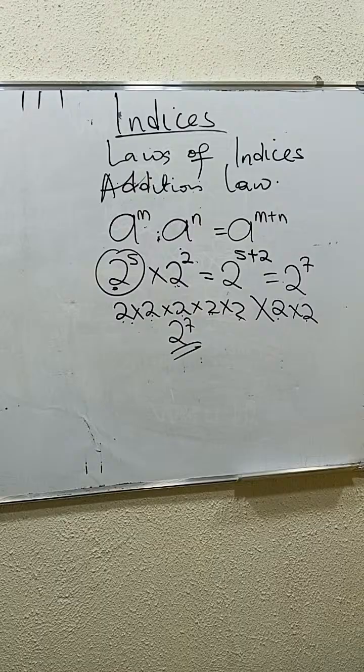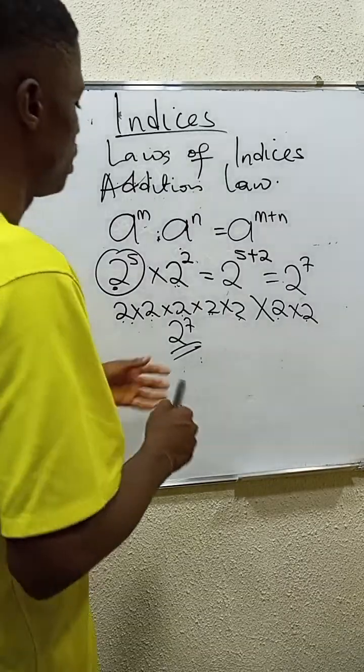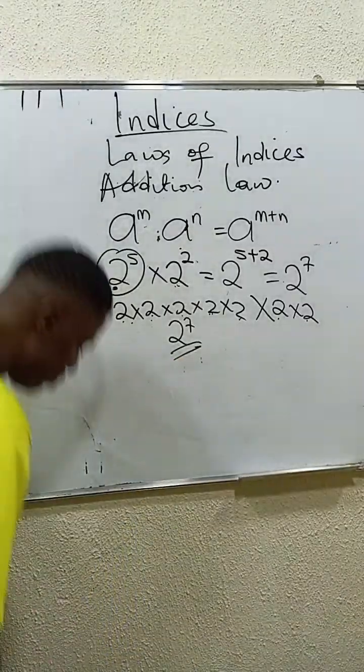So that becomes 2 to the power of 7. That becomes 2 to the power of 7.